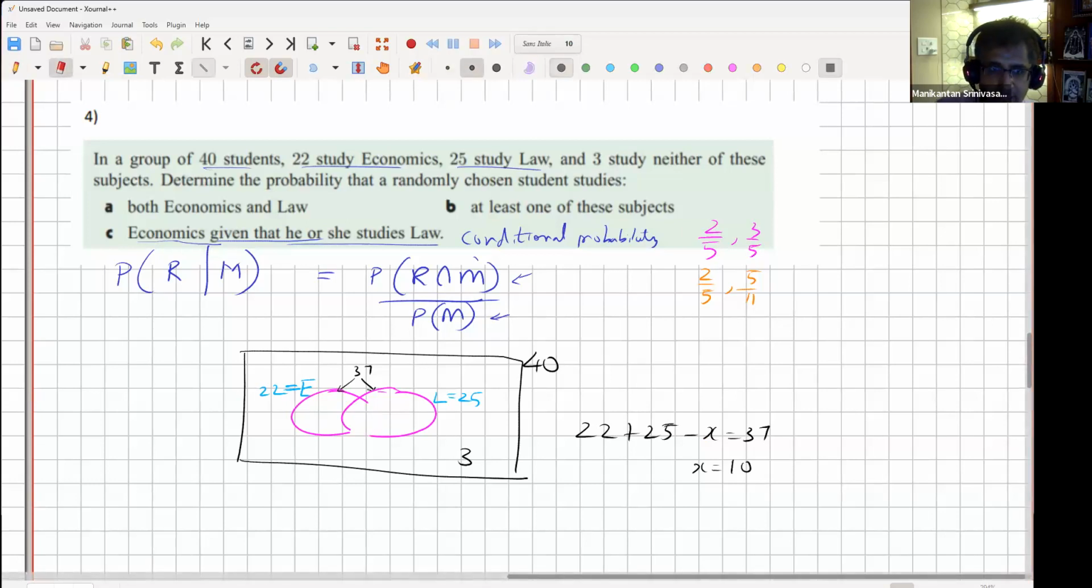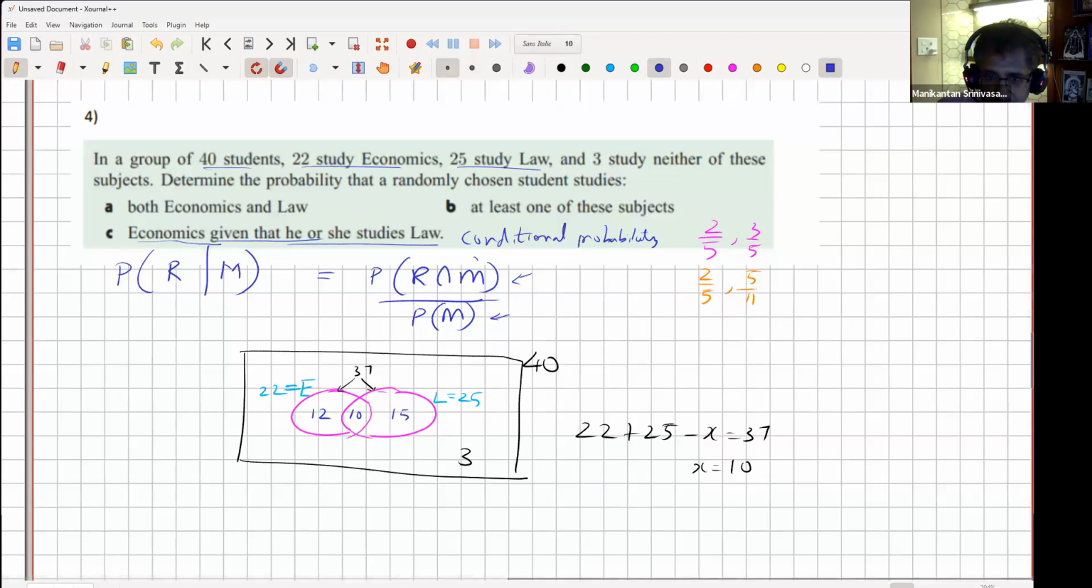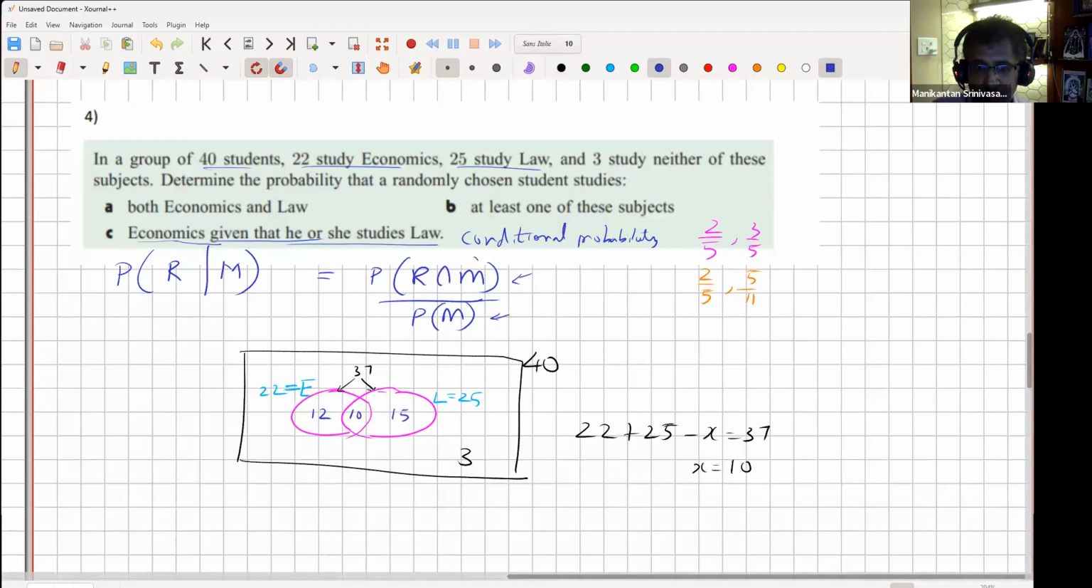So I'll erase this and replace it with 10, right? So 10 are common, which means this is now 12 and this is now 15. Let's add up again. 12 plus 10 plus 15 is indeed 37, plus 3 is 40. So now we are good with the Venn diagram. Now we can answer any question.